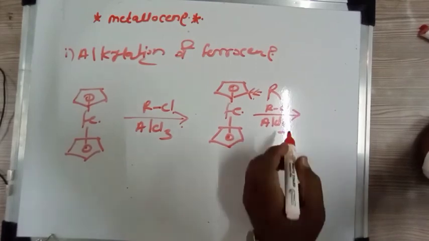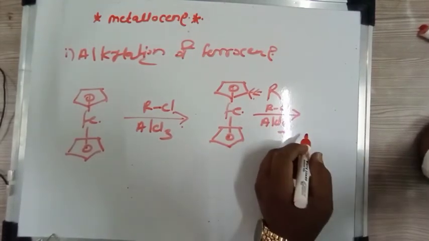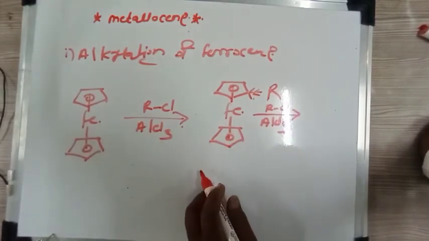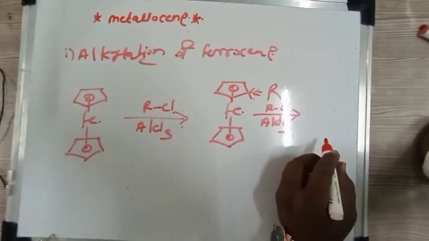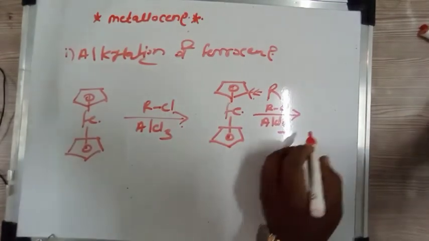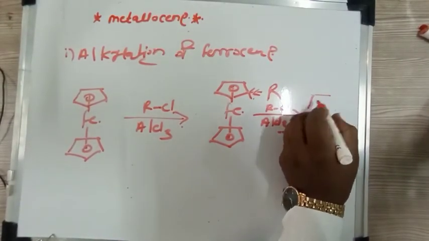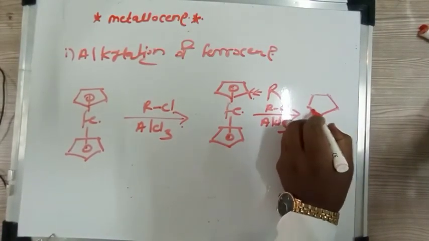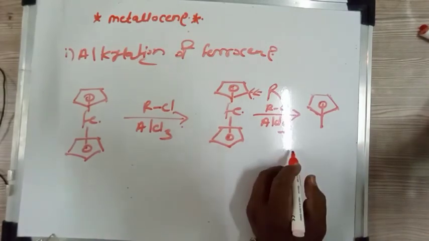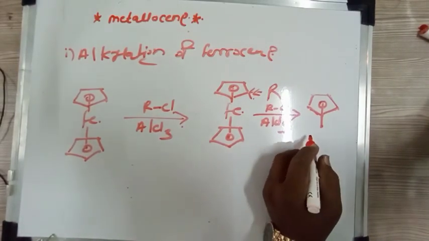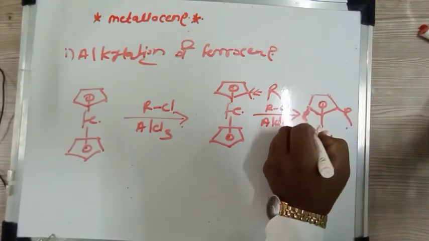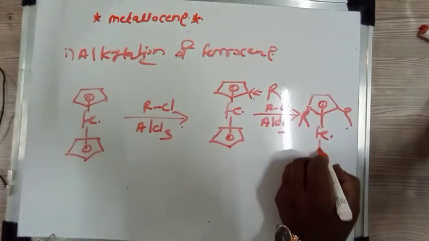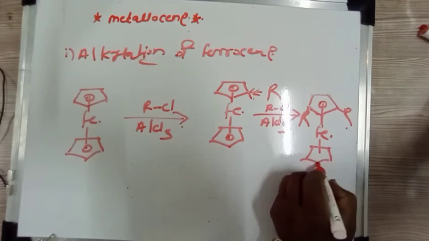And another addition, that is another R group is also attached to the same ring, it is not attached to the other cyclopentadiene. So in alkylation the second substitution is also on the same ring, that is Fe, R is attached to this cyclopentadiene, and another R group is on this cyclopentadiene.